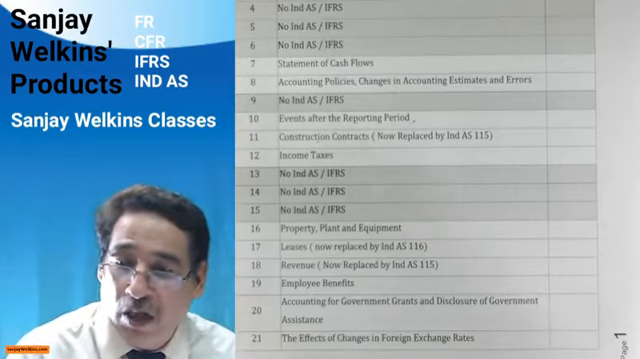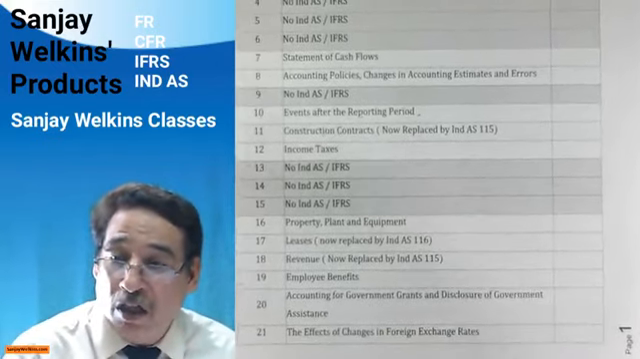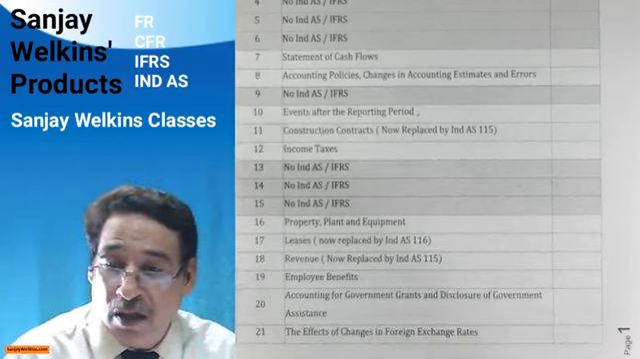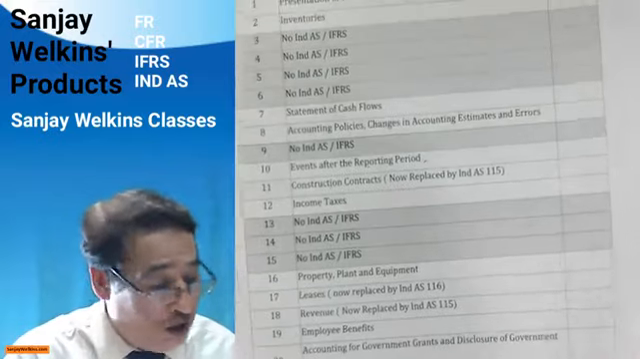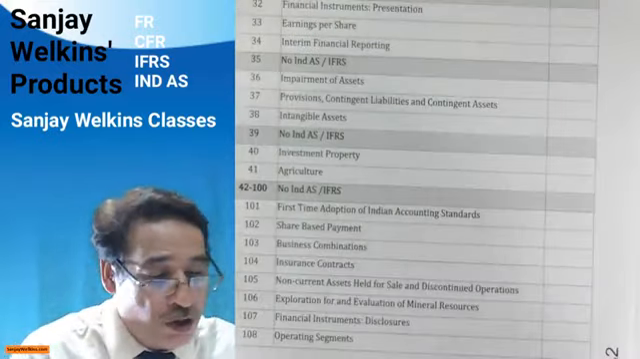Then besides that, we have employee benefits. Below it, I have written 20, that is accounting for government grants and, of course, disclosure of government assistance. Then 21 deals with effects of changes in foreign exchange rates. Now, this was the first sheet, correct? This is what I have written in the first sheet. We come over to the second sheet.